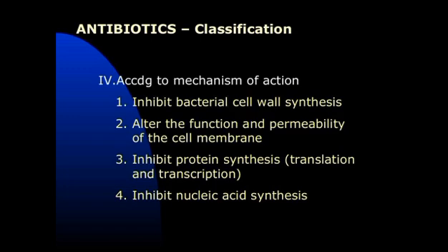Okay, first type is when the antibiotic inhibits the bacterial cell wall synthesis. Next one, when the antibiotic affects the function and permeability of the cell membrane. Third one, when it inhibits the protein synthesis, that is transcription and translation. Next one is inhibiting the nucleic acid synthesis.